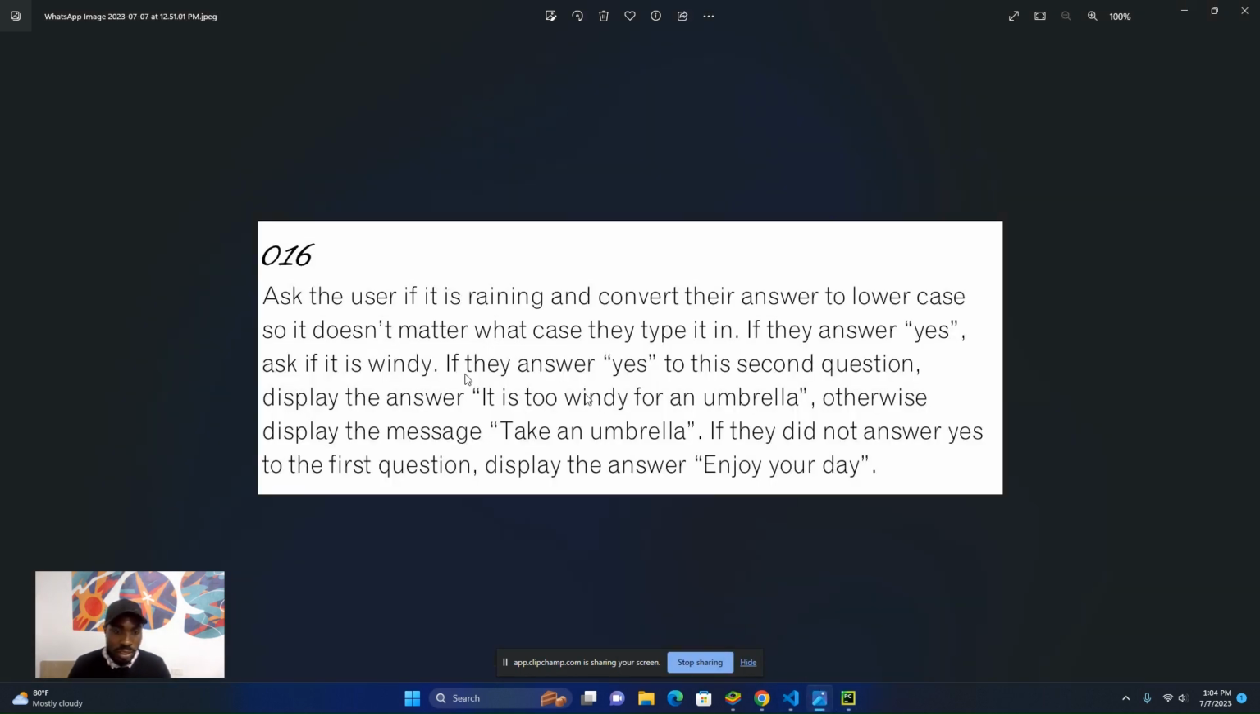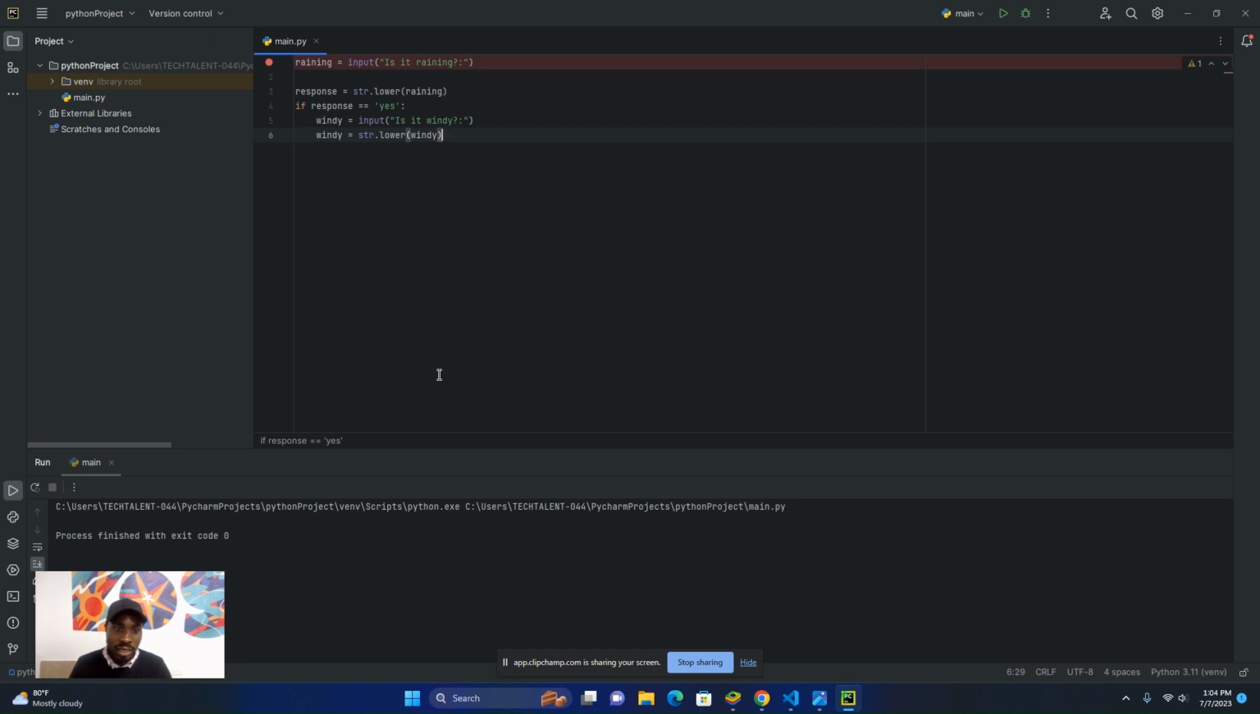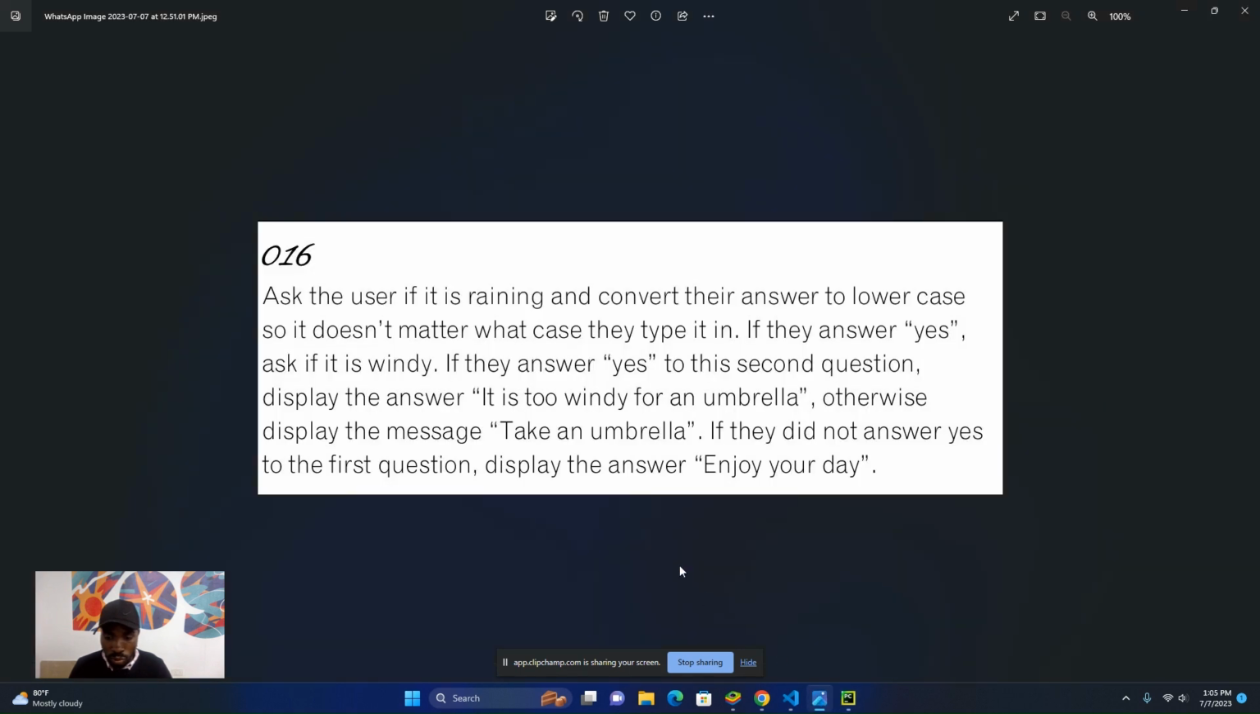Now let's continue with the question. The question says if they answered yes to this second question, now we need an if statement there. So I'm going to say if windy is equals to yes. Now that's my condition. If windy is equals to yes, take it to the next line. Then I want to print. I want to tell them that come.